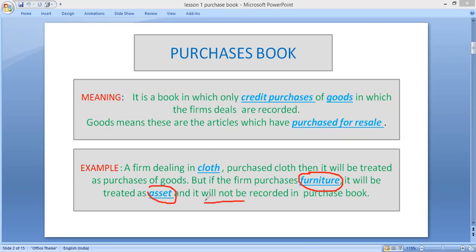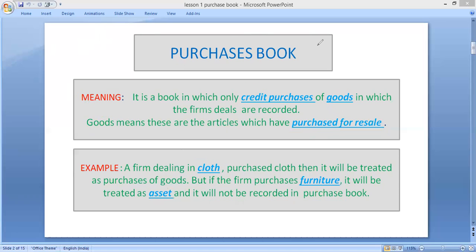That's why purchase of furniture will not be recorded in purchase book. Only purchase of that cloth will be recorded in purchase book. The first condition is only credit purchase. Second, only purchase of goods will be recorded.